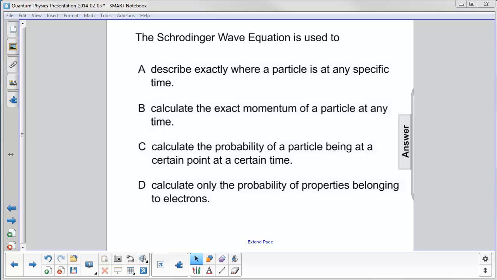The Schrodinger wave equation is used to A, describe exactly where a particle is at any specific time, B, calculate the exact momentum of a particle at any time, C, calculate the probability of a particle being at a certain point at a certain time, and D, calculate only the probability of properties belonging to electrons. Well, first of all, we know that it is not telling us exactly where something is. It's giving us the probability of it. It certainly applies to more than just electrons, so the answer here would be C.